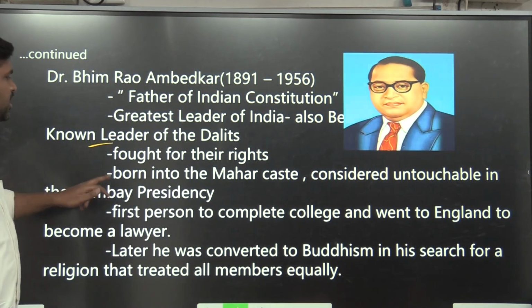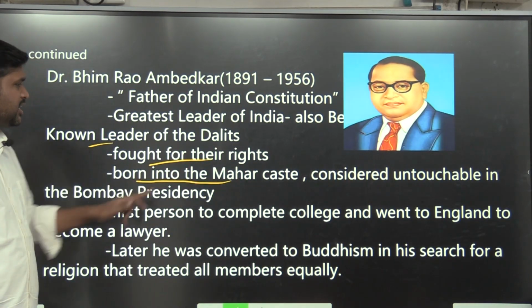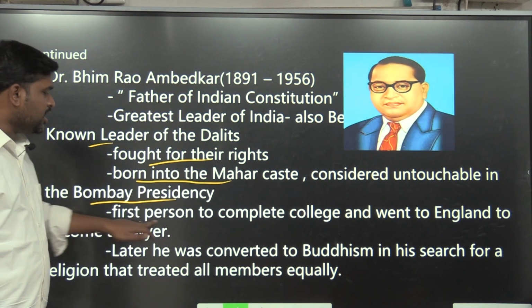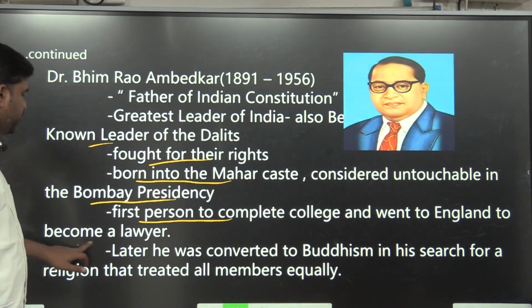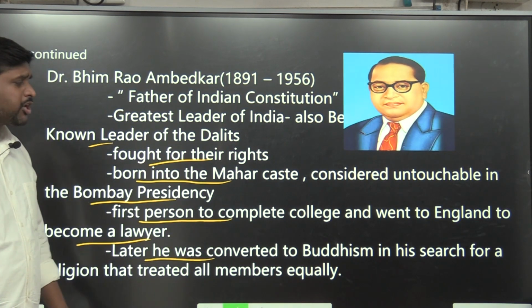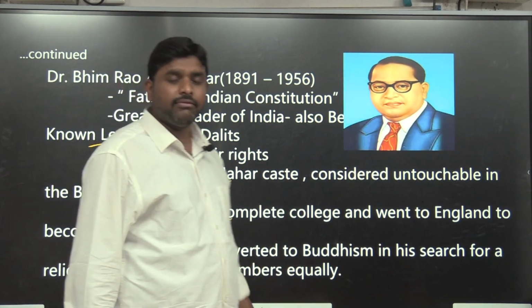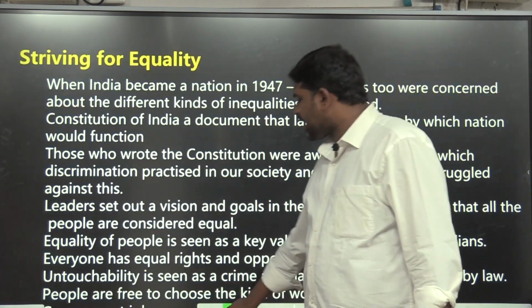Ambedkar. Known leader of the Dalits, he fought for their rights. Born into the Mahar caste, considered untouchables in the Bombay presidency, he was the first person to complete college and went to England to become a lawyer. Later he converted to Buddhism in his search for a religion that treated all members equally. B.R. Ambedkar. Striving for equality.